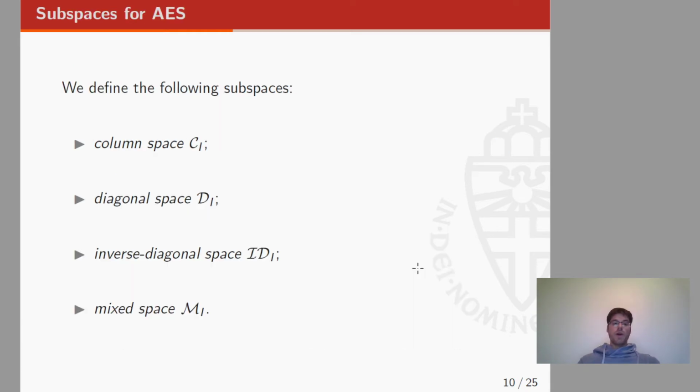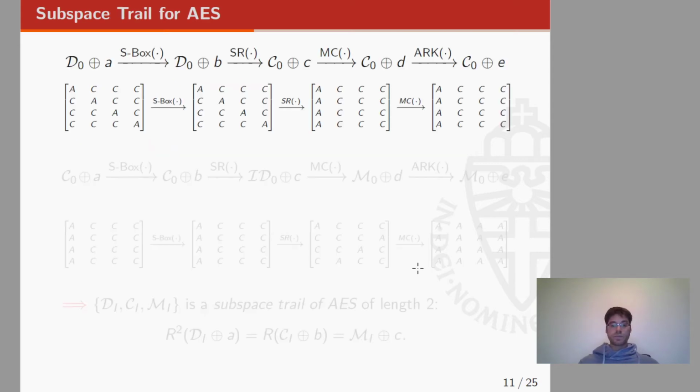Now, before talking about the invariant subspace trail of AES, I would like to briefly recall the subspace trail for AES. And in order to do this, we have to introduce some subspaces, which are the column space, the diagonal space, the inverse diagonal space, and the mixed space. So without going too much into the details, a diagonal space is a subspace of texts with active diagonals and constant diagonals.